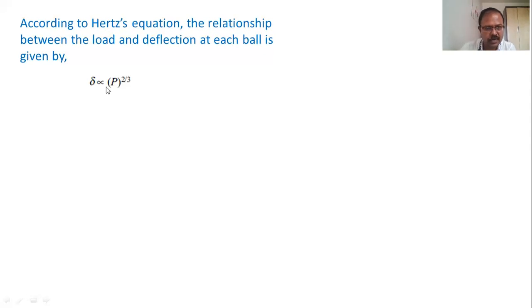So if we add a constant over there, we will get delta 1 is equal to C1, where C1 is the constant added, C1 into P1 raised to 2 by 3. And delta 2 will be equal to C1, same constant, P2 raised to 2 by 3, and so on. Delta 3 will be equal to C1, P3 raised to 2 by 3.